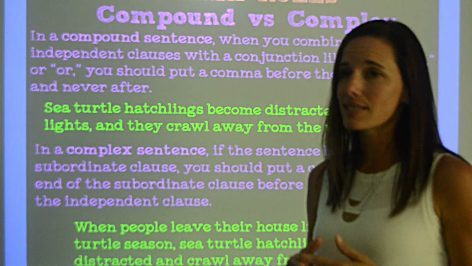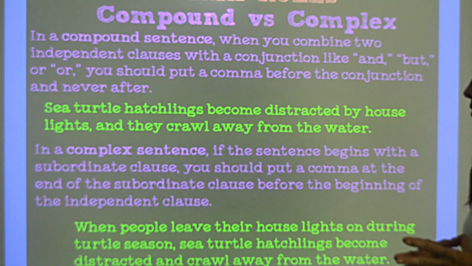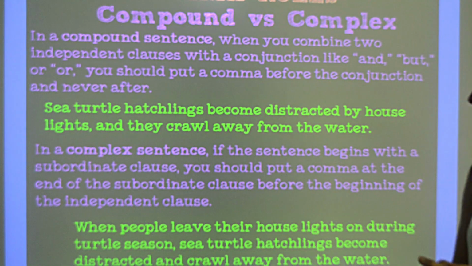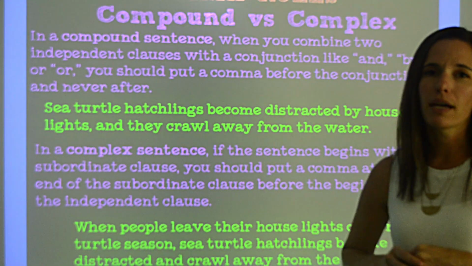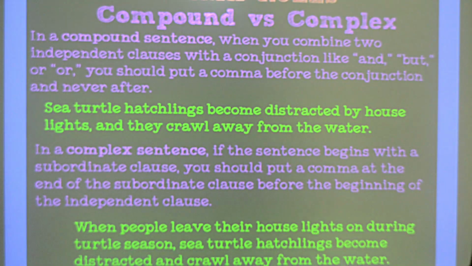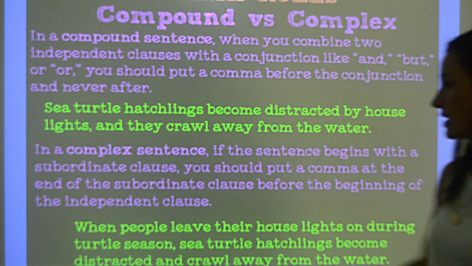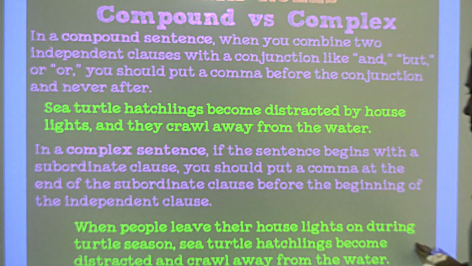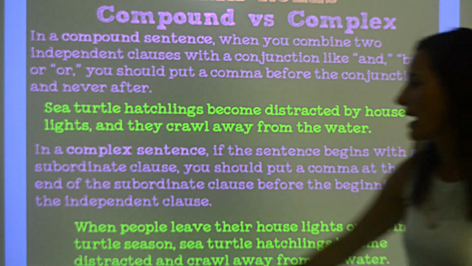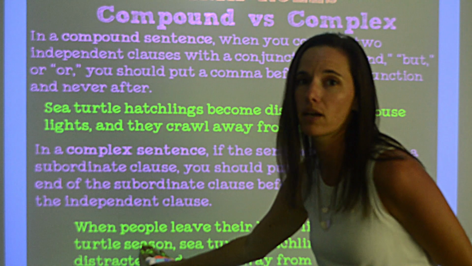Now in a complex sentence, if the sentence begins with a subordinate clause, you should put a comma at the end of the whole clause, not just at the end of the subordinating conjunction. So you're putting a comma between the subordinate clause and the independent clause at the end of the sentence. When people leave their house lights on during turtle season, comma, sea turtle hatchlings become distracted and crawl away from the water. So I have my subordinating conjunction, when, that starts off my subordinate clause.